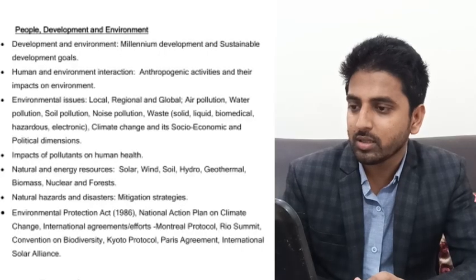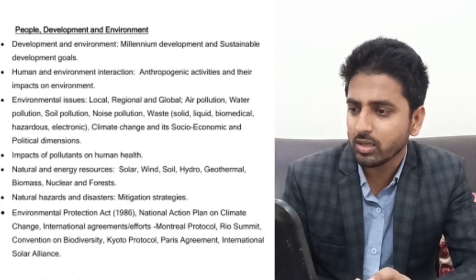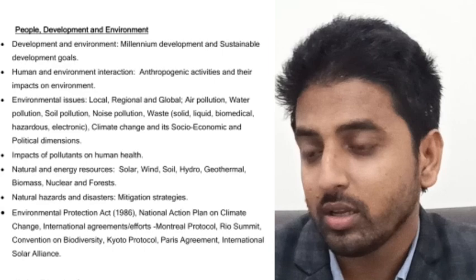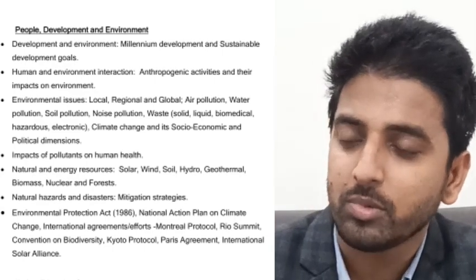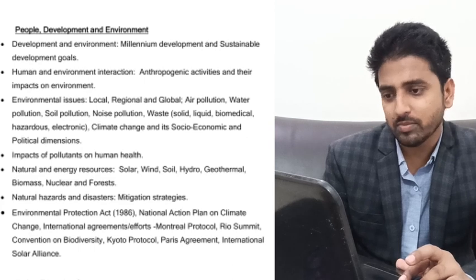In the syllabus of this unit, you can find 10 or 11 points, and if you read about every point, you can have a very clear idea about what questions are asked in this section. Actually you need not memorize them. If you just read them carefully, you can answer all of them.